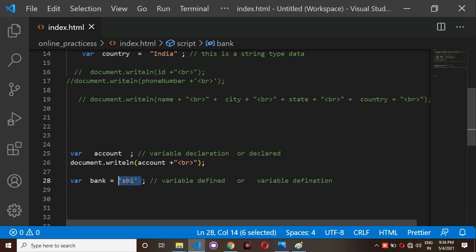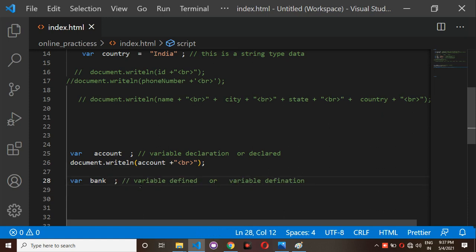Suppose SBI is one of the names, and this name you have assigned to bank. So this SBI is one of the values, and that value you are assigning to bank. So it is called variable defined. Here two things happened. If you are giving any value to a variable, it is called variable initialization also. Initialization means giving the value. Two things happened here.